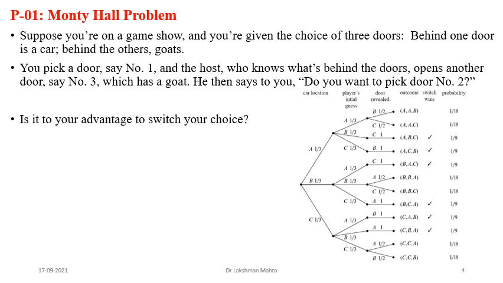It is simply obvious that the car may be behind door A, door B, or door C. This is the first layer of information. Now the second layer of information comes with respect to when you are going to play.